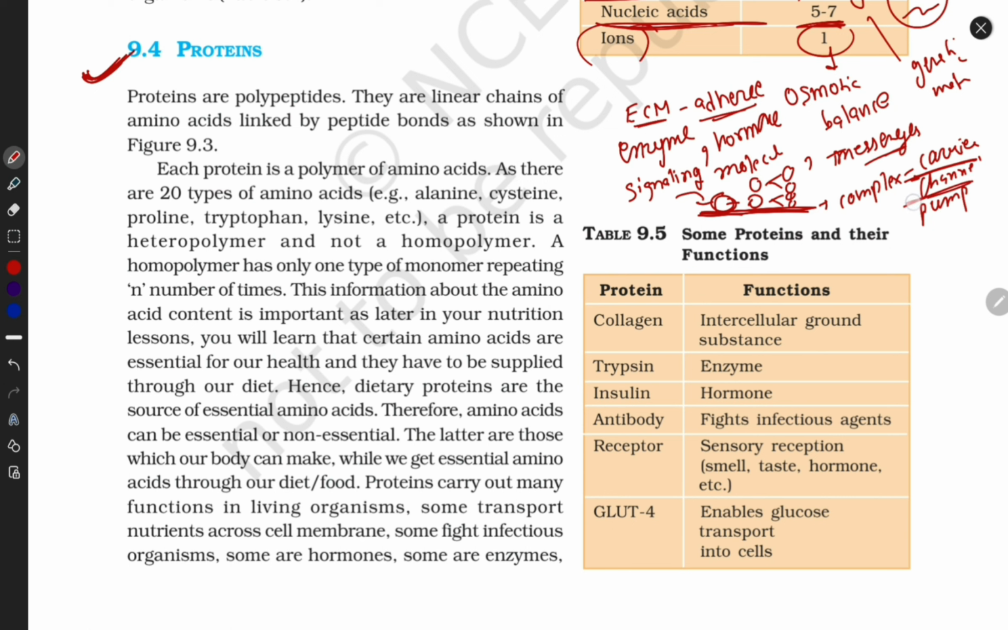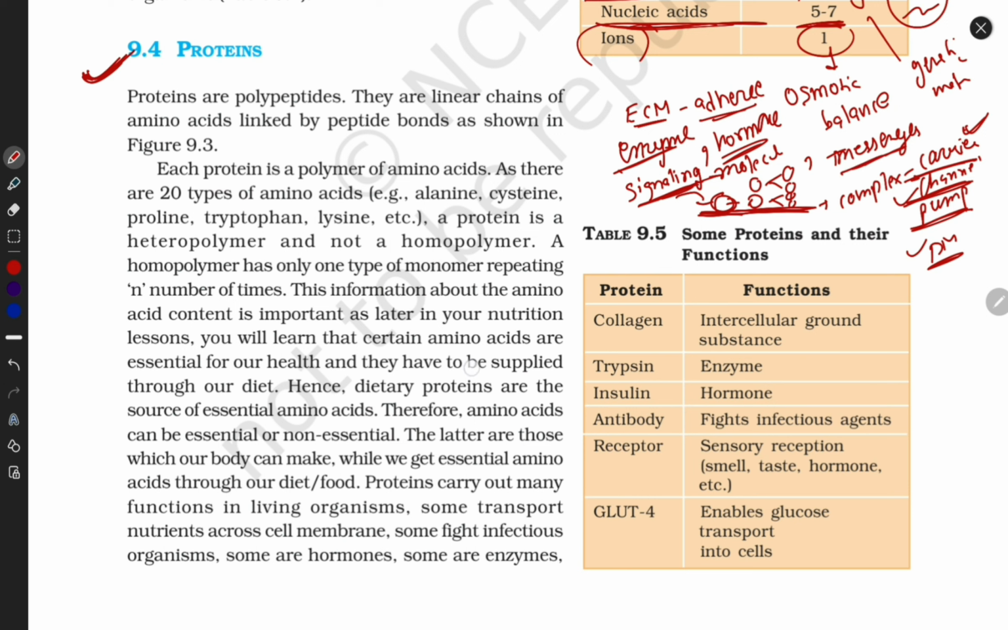I already described all these things, guys. Don't panic. What is the carrier? What is the channel? What is the pump? I already told you where they are located and what they do. They are located on the plasma membrane outer surface, and they transport molecules from outside to inside, inside to outside. Hormones are responsible for growth. Enzyme is responsible for a reaction. Signaling molecules are responsible for giving signals, and messengers carry messages.